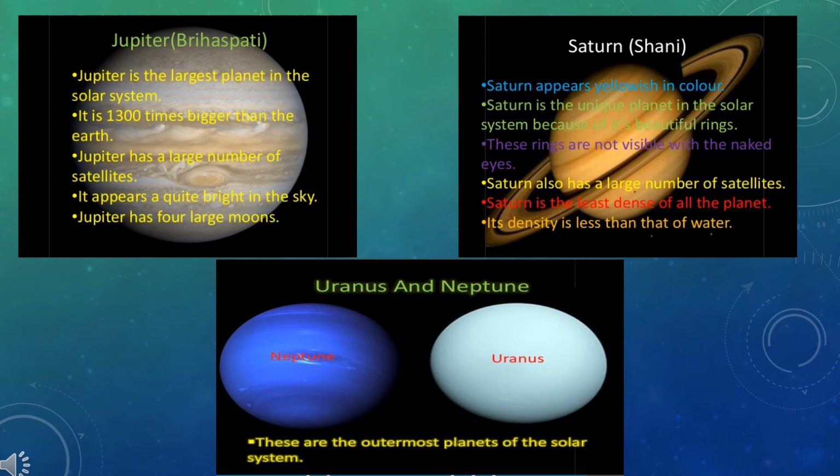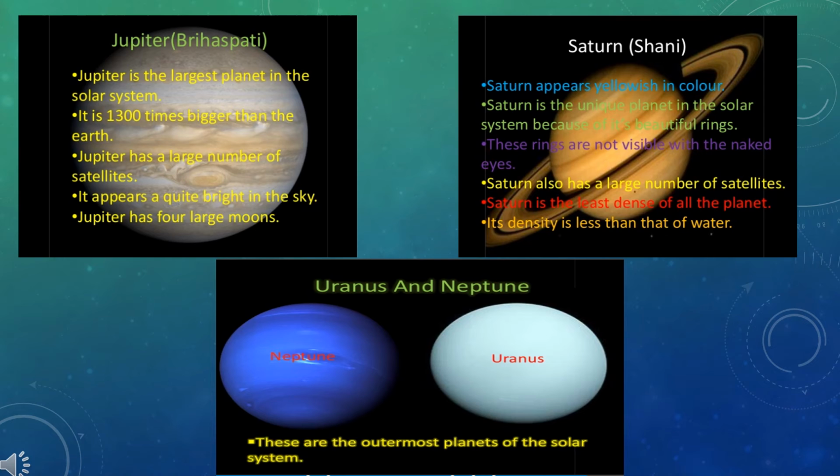The fifth planet in order of increasing distance from the sun is Jupiter. It is the largest planet in the solar system. It is 1300 times bigger than the Earth. Jupiter has a large number of satellites. It appears quite bright in the sky.